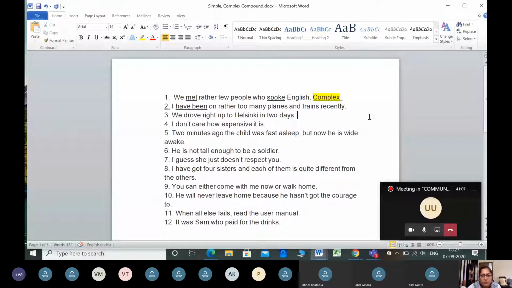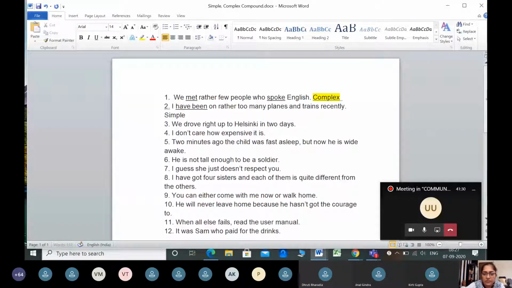All right. So I have been on rather too many planes and trains recently is a single clause, one main clause. So anything which has only one main clause and no subordinate clause is a simple sentence. Correct, it is a simple sentence. Perfect. So let me now write the answer. This is a simple sentence.